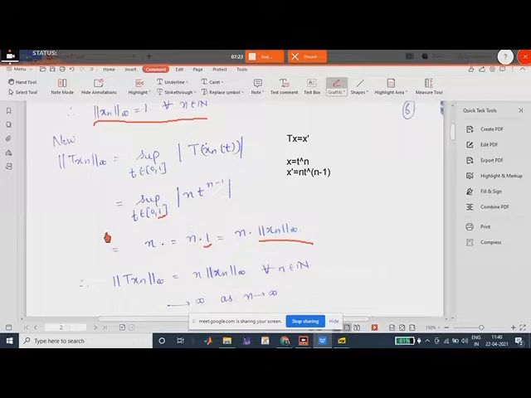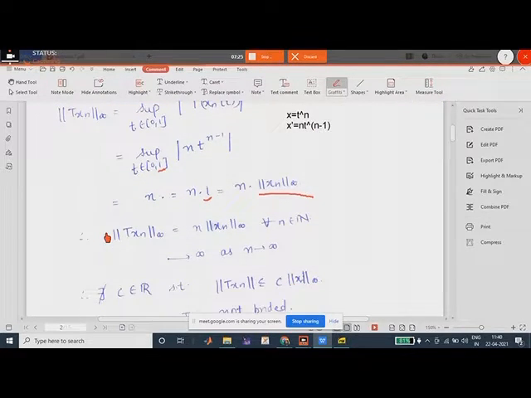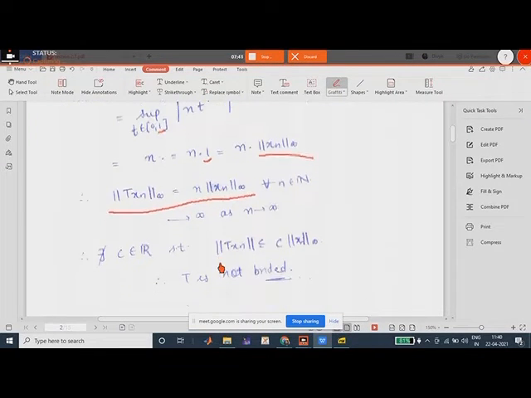So what we obtain is norm of Tx_n infinity is equal to n times norm of x_n infinity, for all n. And when we take n tending to infinity, this norm will tend to infinity, which implies there does not exist any real number c such that norm of Tx_n is less than or equal to c times norm of x_n.